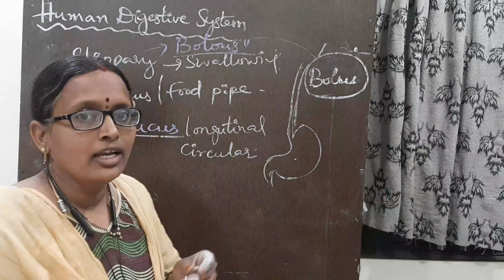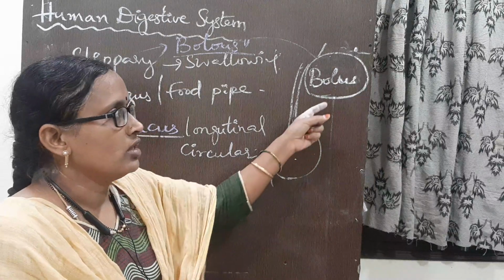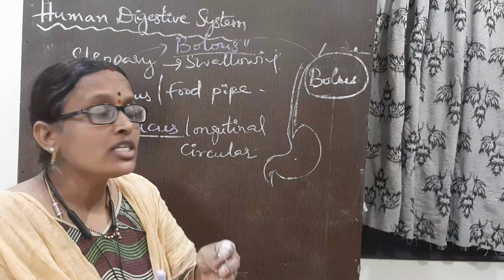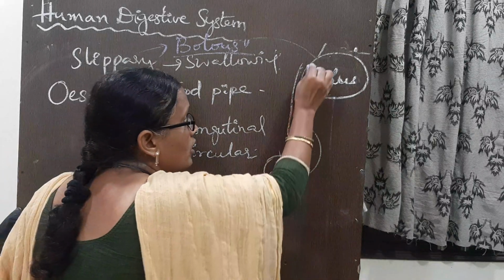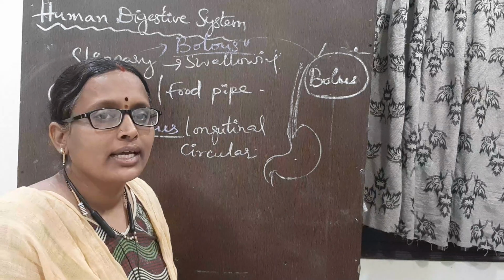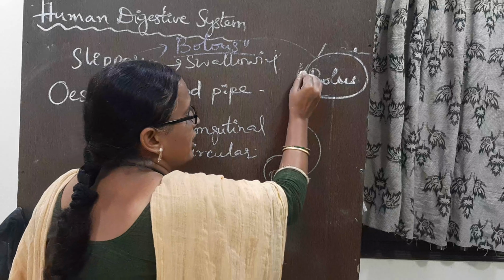The muscles help to move the food, to move the bolus. And when the bolus moves in this food pipe, it appears like a wave-like structure. It resembles a wave.